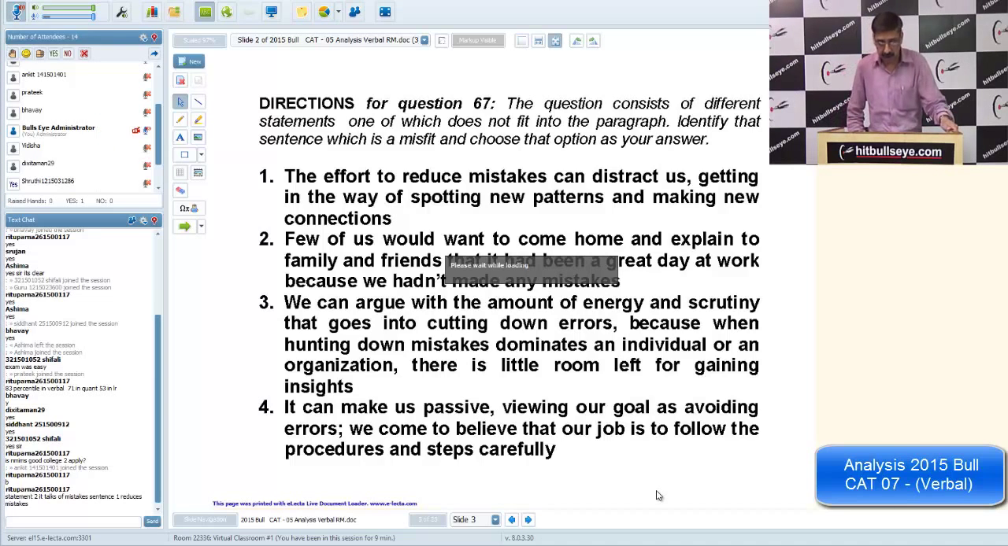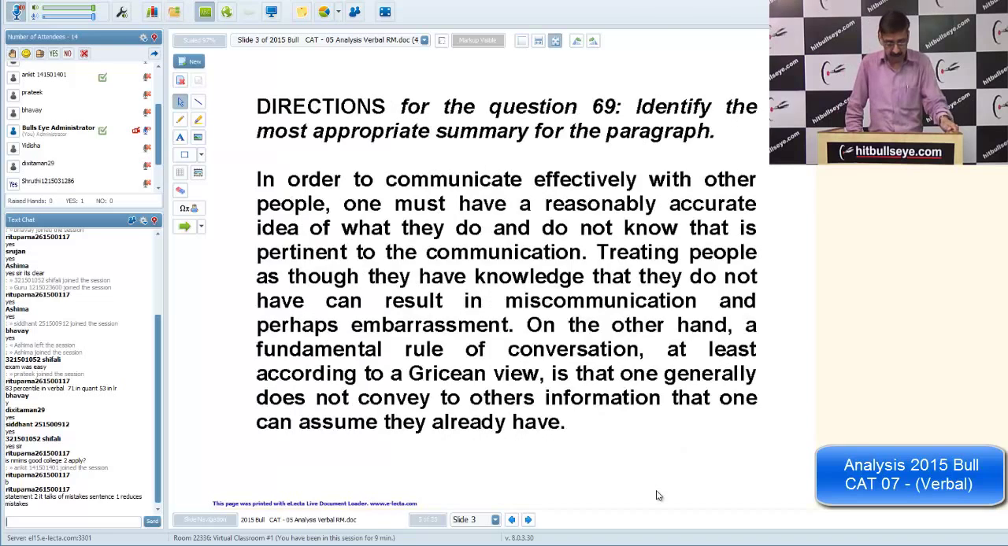Let's move on to our next question. It's taking some time to load. Now this is a tricky question. Summary, and we deliberately kept the choices tricky. In order to communicate effectively with other people, one must have a reasonably accurate idea of what they do know and do not know. Very important line. That is pertinent.